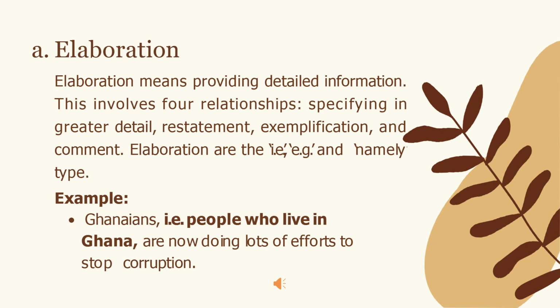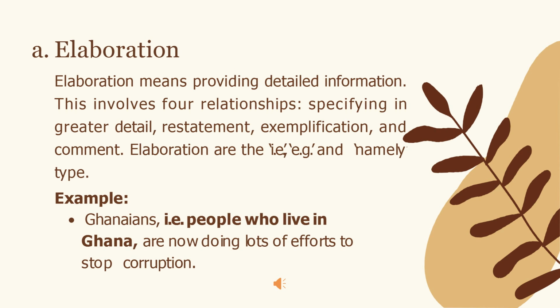First, we have elaboration. Elaboration means providing detailed information. This involves four relationships: specifying in greater detail, restatement, exemplification, and comments. Elaboration uses i.e., e.g., and namely. Elaboration is shown through the sign of equals.